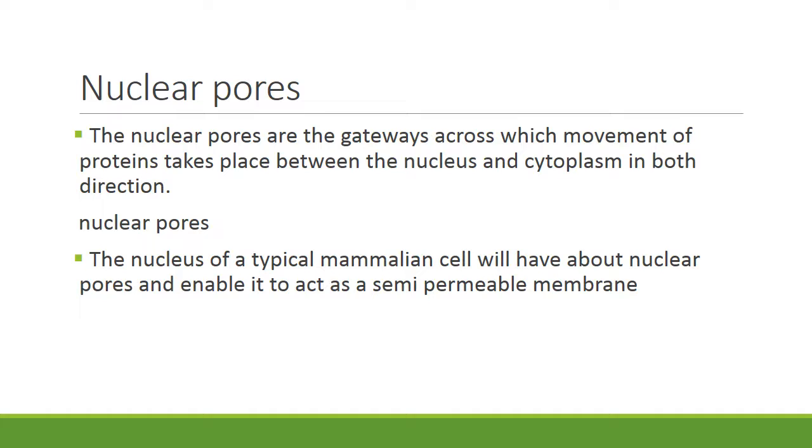The nuclear envelope contains many small pores that enable it to act as a semi-permeable membrane. The nuclear pores are the gateways across which movement of proteins takes place between the nucleus and cytoplasm in both directions. The nucleus of a typical mammalian cell will have many nuclear pores and enable it to act as a semi-permeable membrane.